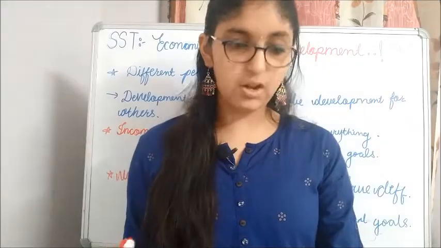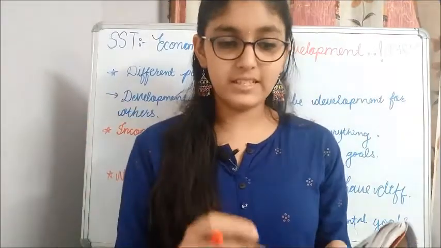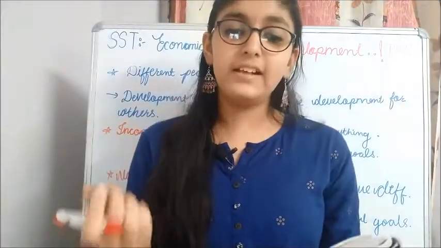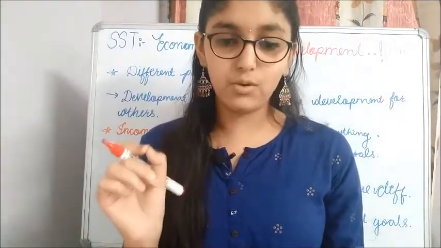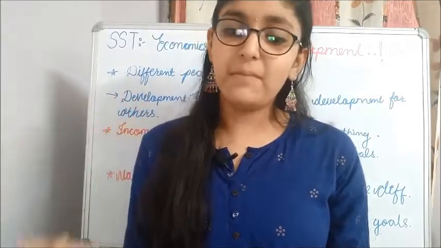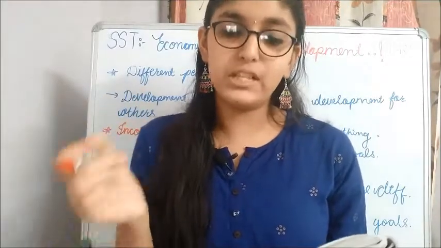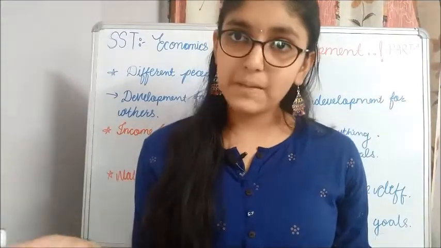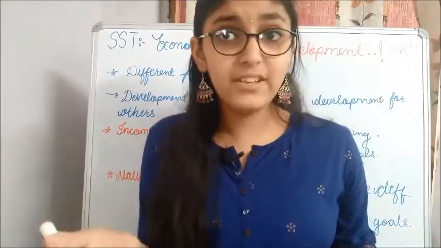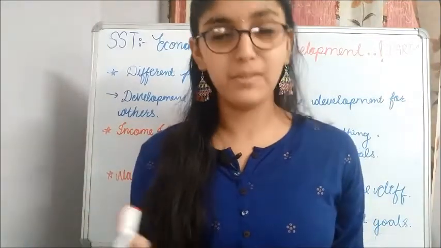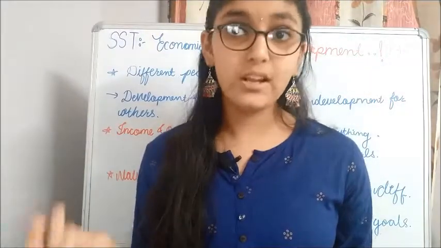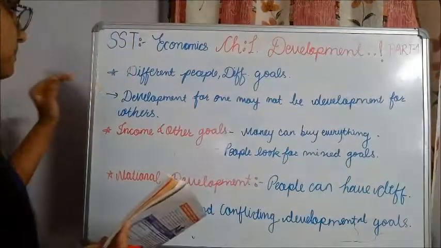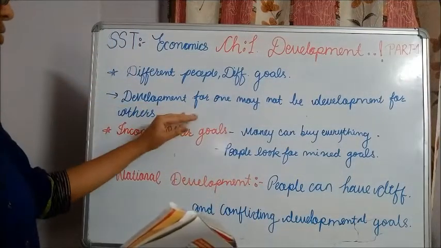You can mark a question on page number 5: justify the statement given in bold letters at the top, that different persons can have different developmental goals, and what may be development for one may not be development for the other. It may even be destructive for the other. As I told you, the poor peasants and workers are leaving their homes, so that is destruction for them. It is not development for them, but it is development for the big businessmen. So that was the first statement.